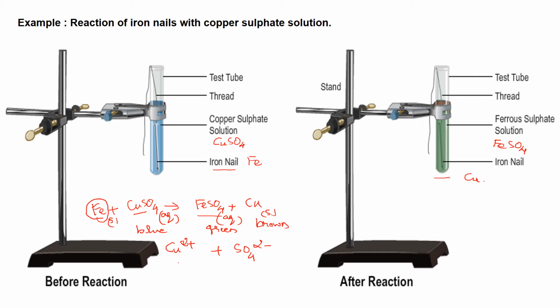So this Cu2+ will be displaced by the Fe2+. So Fe2+ will combine with the sulfate ion to form ferrous sulfate. So that is how ferrous sulfate is formed. The free copper ion will form copper and it will be deposited over the iron nail, making it brown in color.